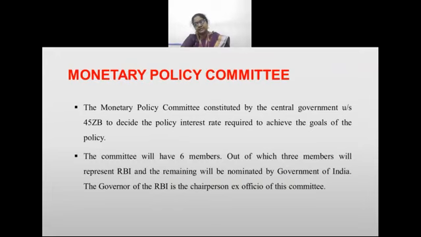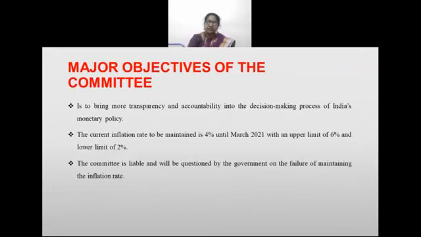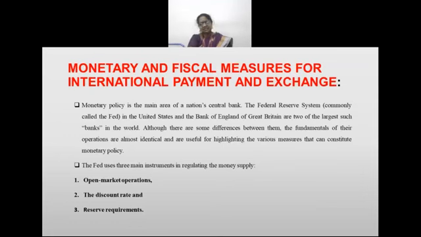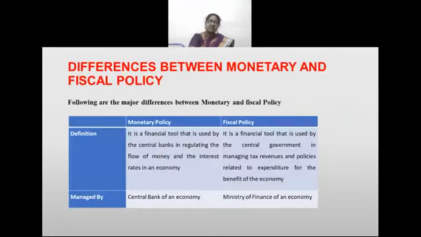What is the monetary policy committee, who are the members of the committee, and what are the major objectives of the monetary policy committee? Then international exchange, the main points, and the major differences between monetary policy and fiscal policy. These things we saw in this unit.